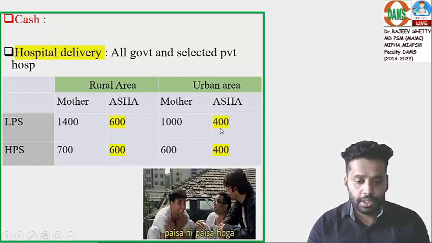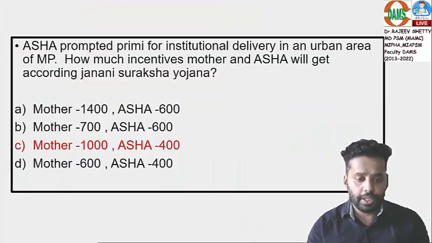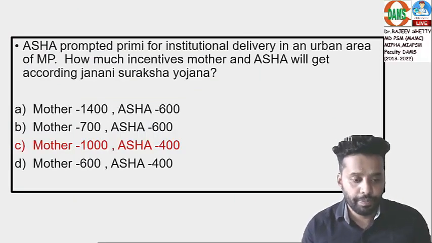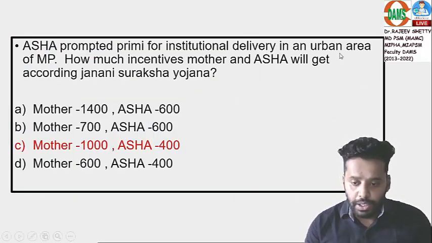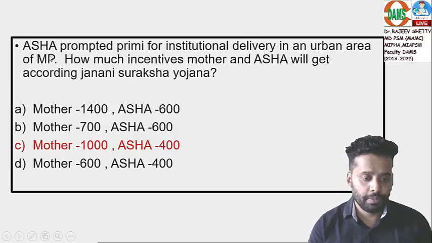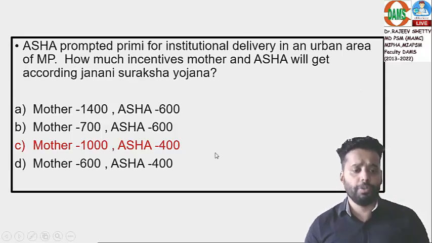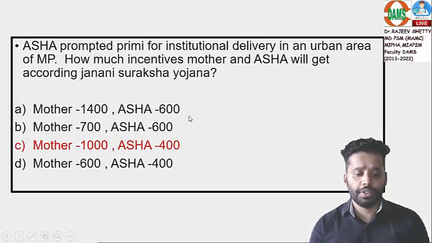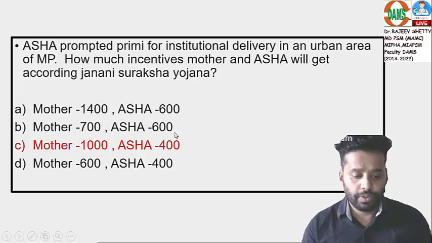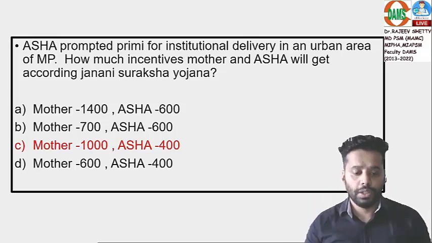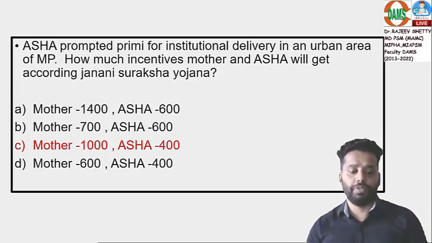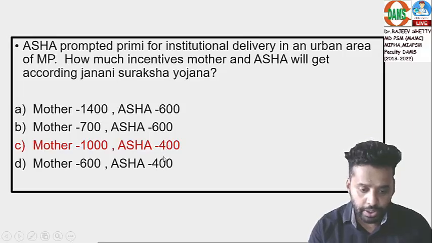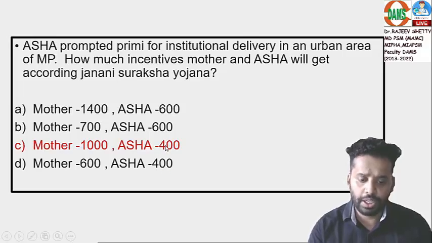But still, if I want to make a guess in the exam, how I will answer this question, listen. I'll check urban area. Okay, good. MP, a bit difficult for me to tell it as low performing state. Fine, good. Urban area, how much ASHA will get? 400 rupees. Then I will roll out these two options. The probability of getting the correct answer is increasing now. From 25% it has come to 50% because I have to mark within these two options. Then you can take a guess.